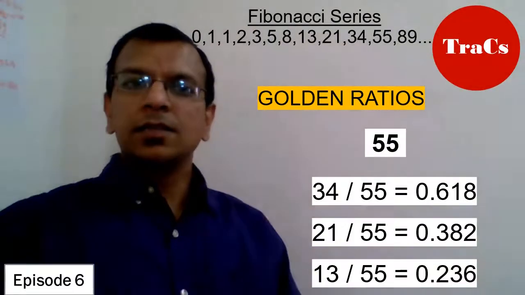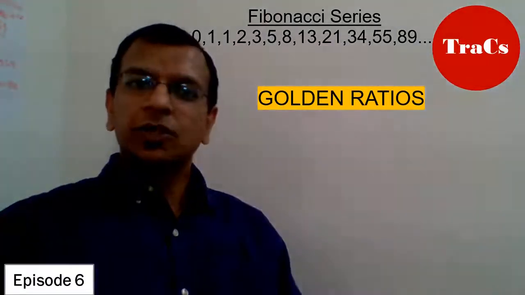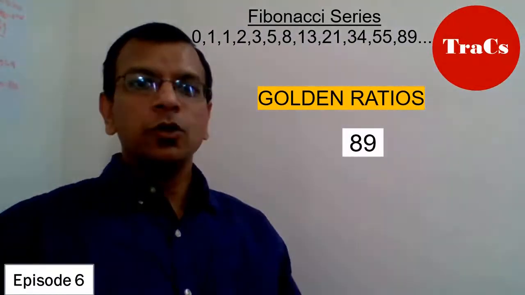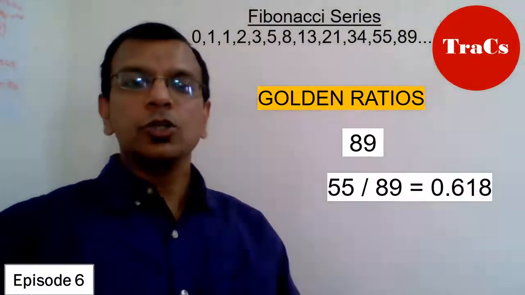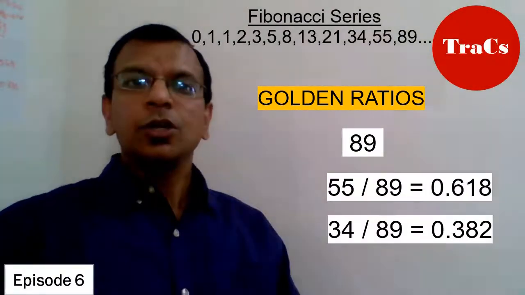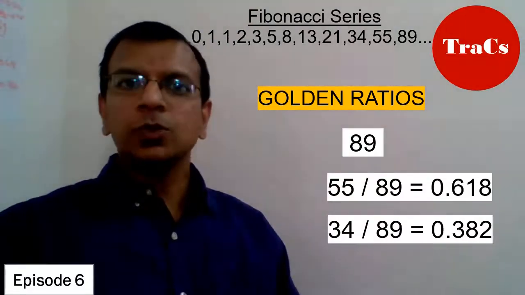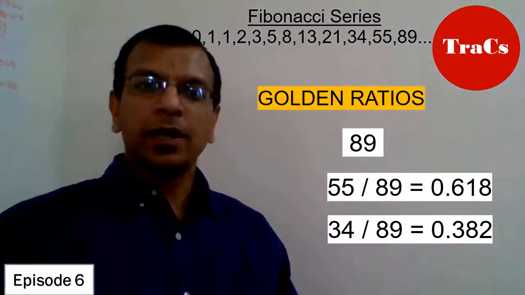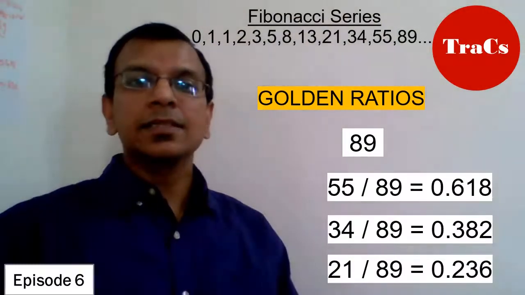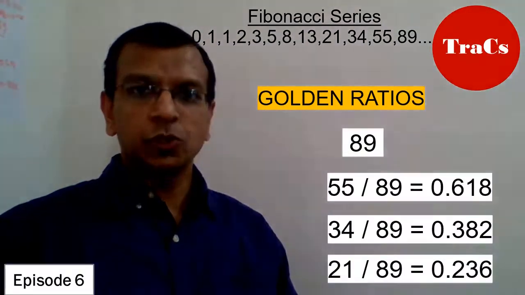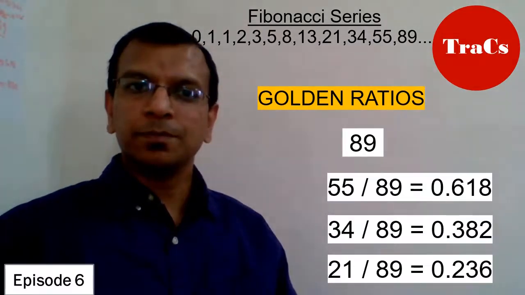It will be very interesting to note that we will get the exact same figures if we repeat the exercise with any other number. Let's repeat it with 89. If you divide 55 by 89, you get 0.618. You divide 34 by 89, you get 0.382, and when you divide 21 by 89, you get the ratio of 0.236. And this is the reason why these ratios are known as golden ratios.